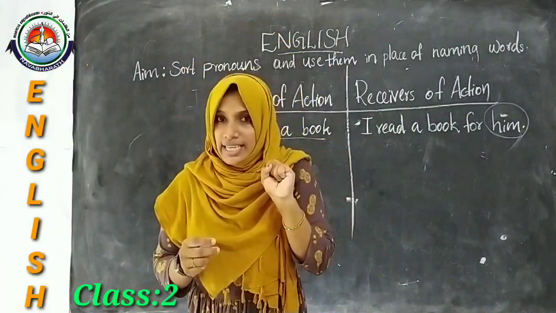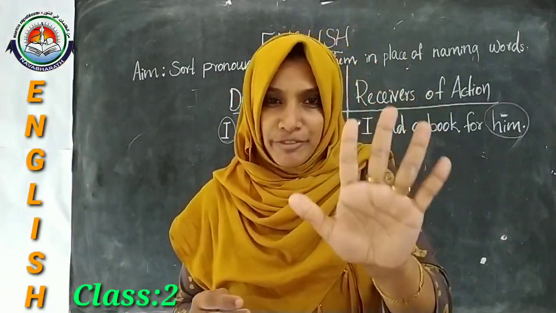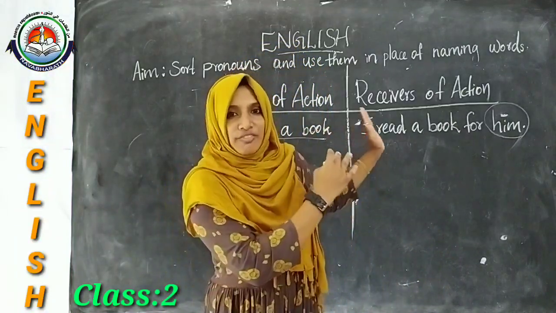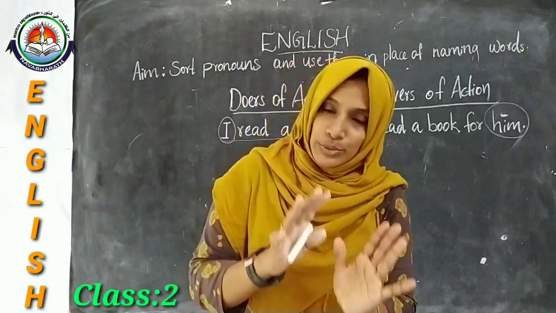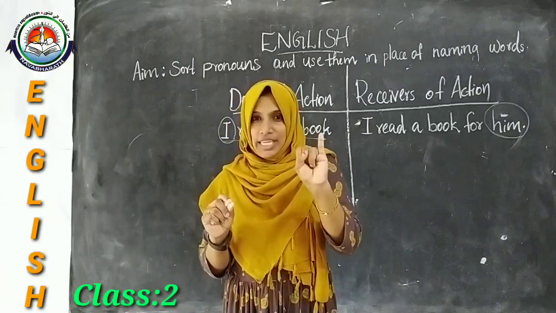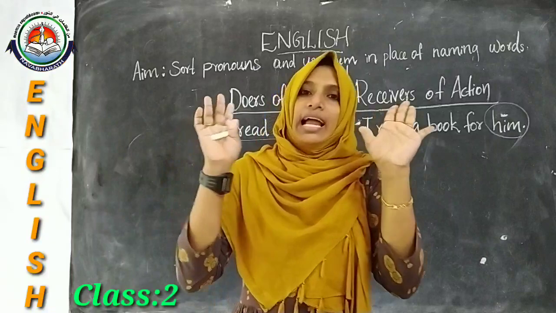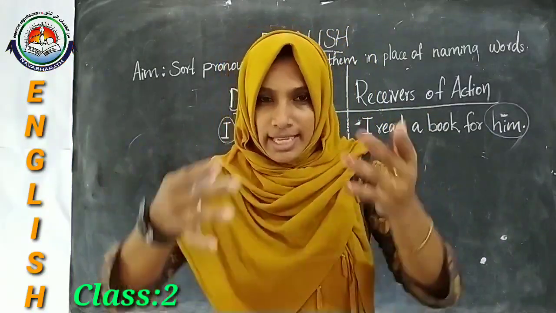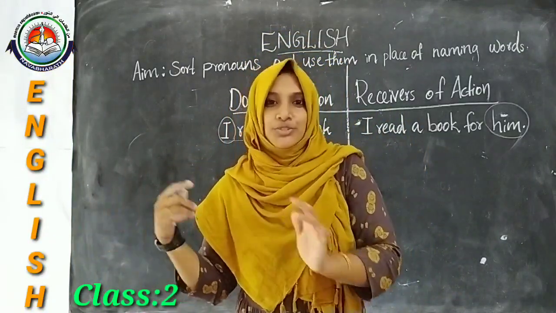So the words like I, he, she, they and we, these words we use at the beginning of the sentence as they are doers. Those words are the doers of the action, and the words me, him, her, us and them are called receivers of action. They are always receiving something from others, something from doers.